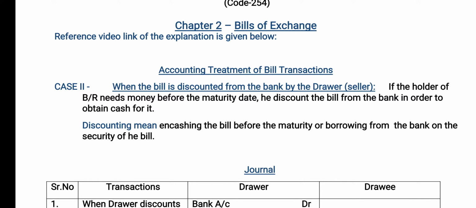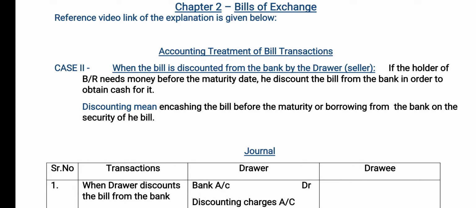Here Pooja is the drawer and she is going to sell the goods to Sohan. When Pooja has sold the goods, she makes a bill of exchange and gets it signed by Sohan. Pooja wants the money before the due date, but it is not possible, as Sohan is going to pay the amount of the bill on the date of maturity.